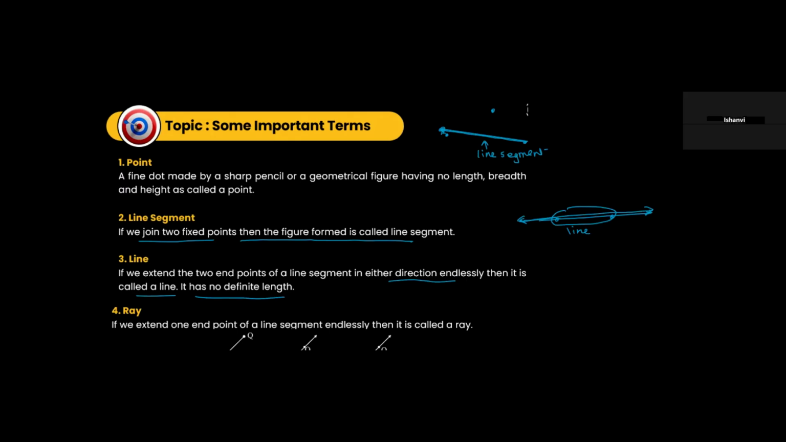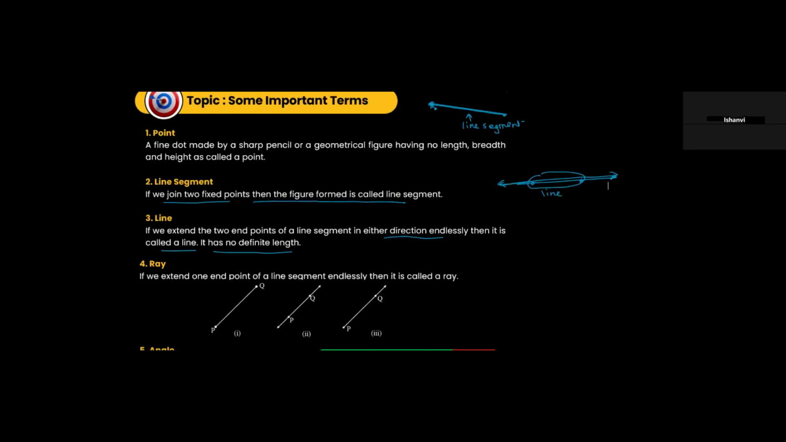So let's talk about these here. A point is basically just a point. This is a line segment. And if we are extending the line segment on both sides infinitely, then what we get is a line. But let's say these are 2 points, P and Q. This is a line segment. If we are extending only one of them, then this is called a ray. If we extend only one, this will become a ray.